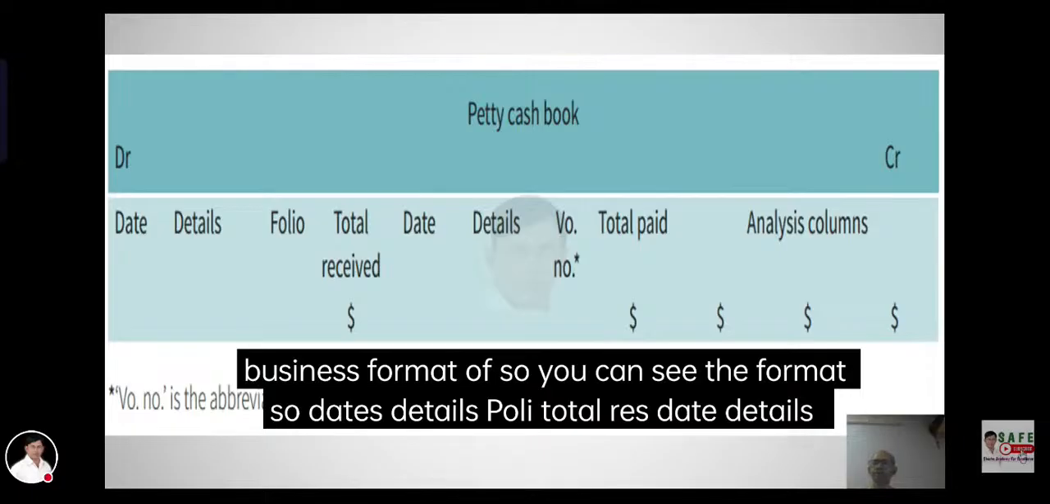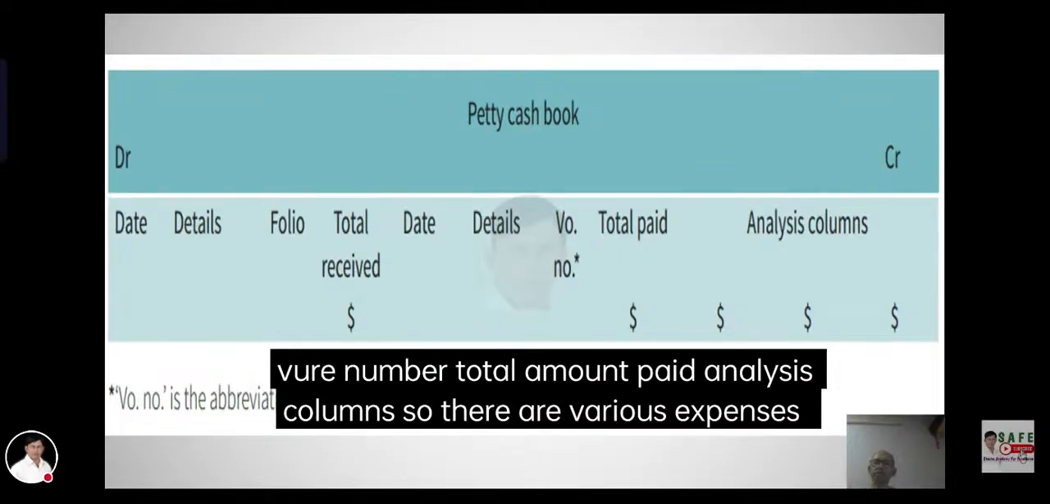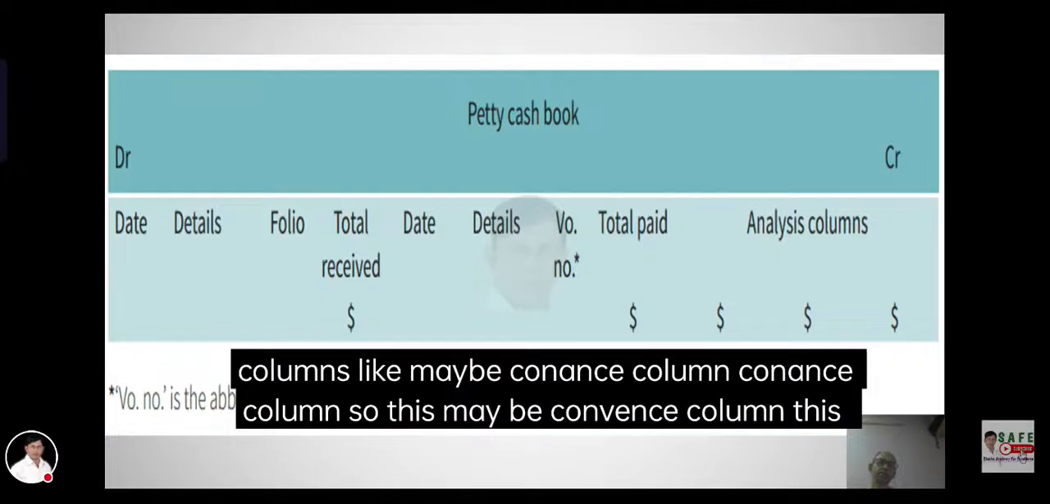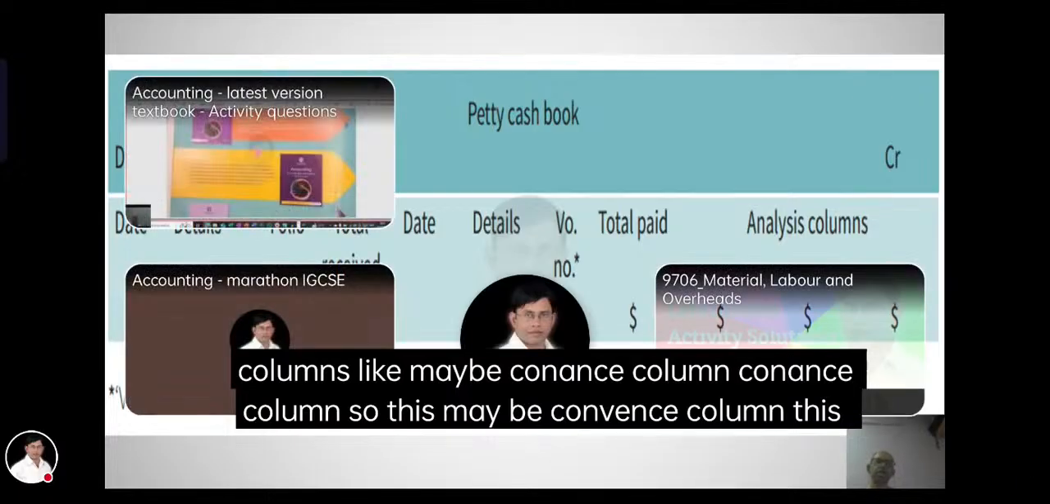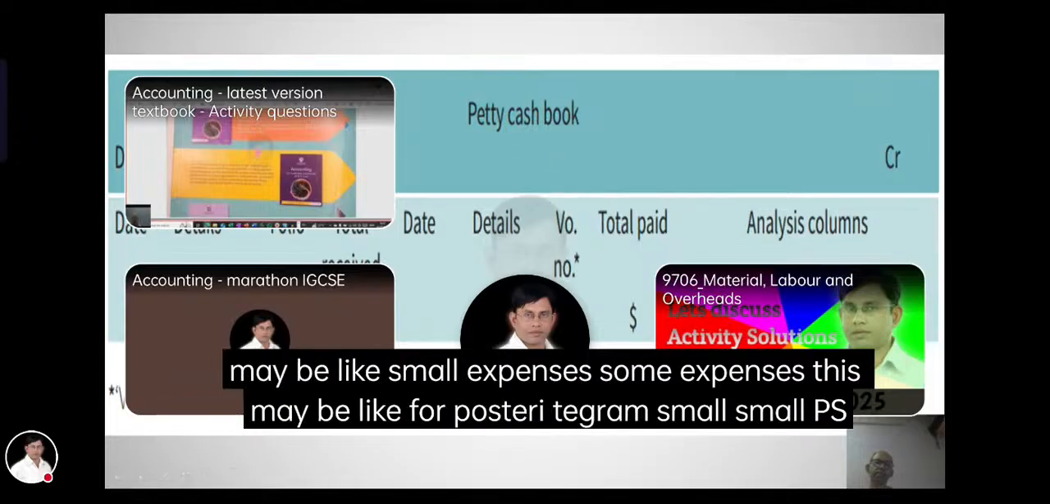Now you can see the format of petty cash. There is a total amount column and then analysis columns. So there are various expense columns, like a conveyance column. This may be like small expenses, sundry expenses. This may be like stationery, postage and small expenses.